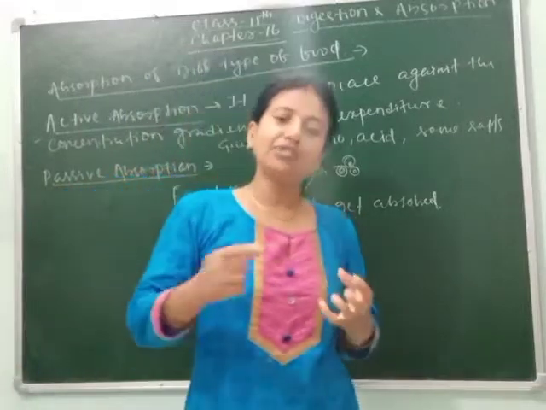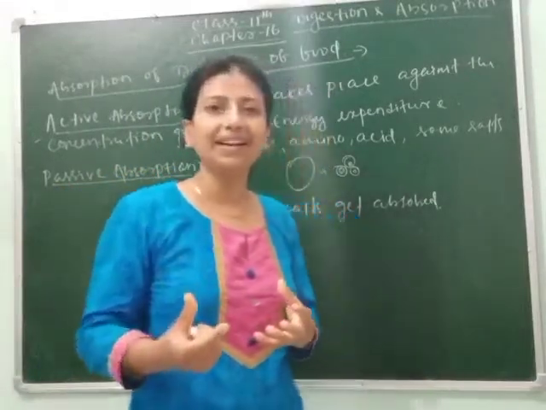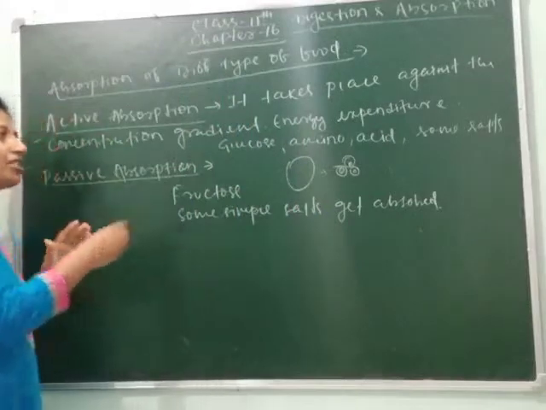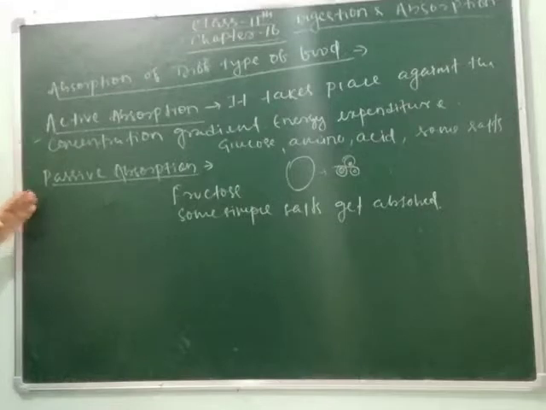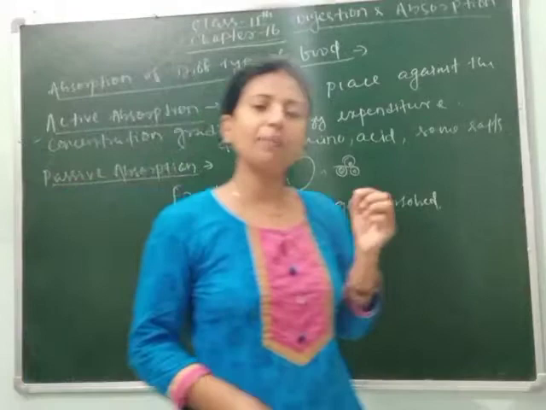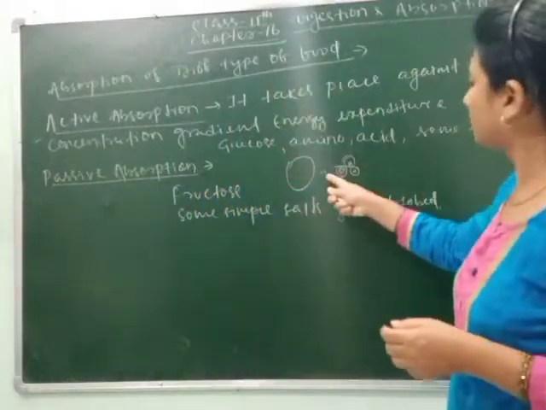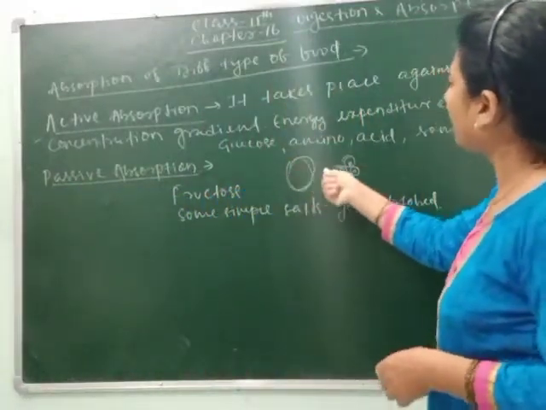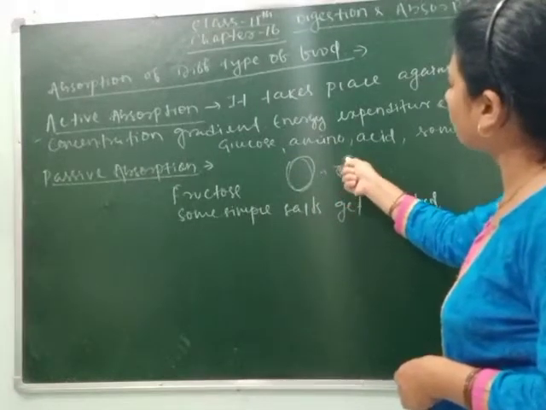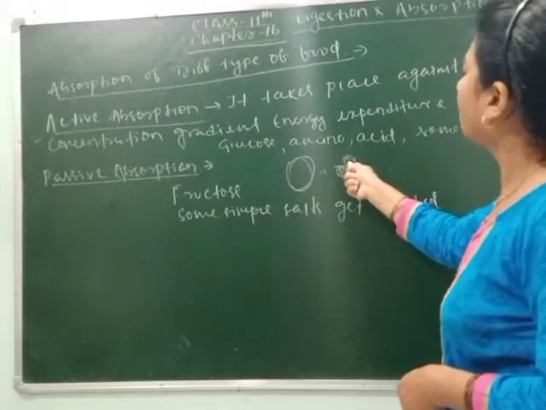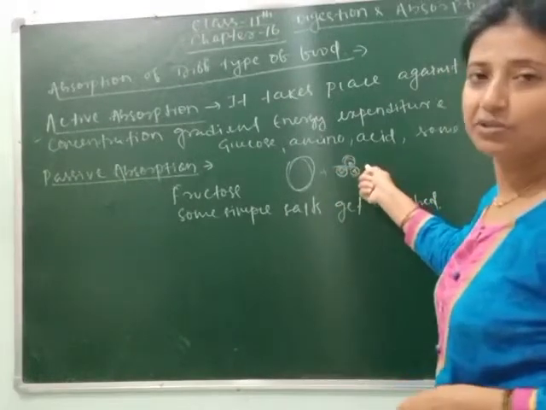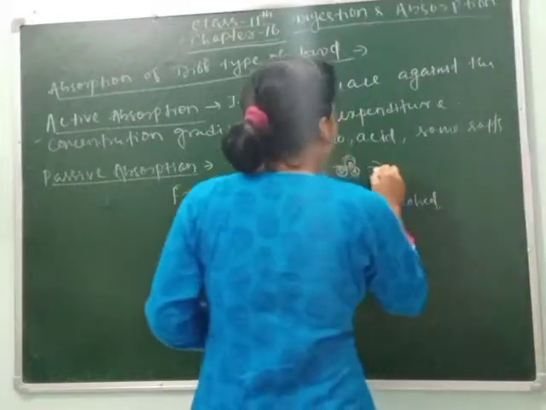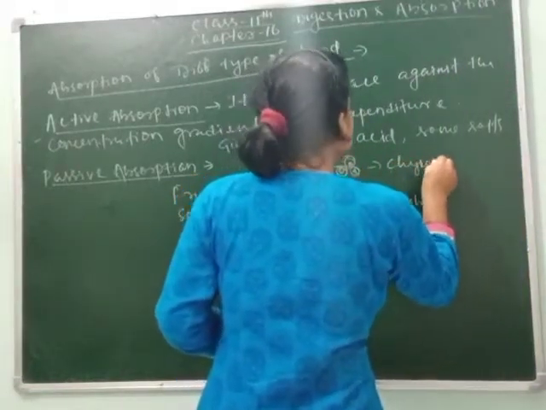Again, the absorbed food is moved through the blood and lymph circulating in our body. Here I want to tell you another thing: the large fat globules get converted into small fat globules covered by a protein coat, and after this they are absorbed by the lacteal villi of the small intestine. They are called chylomicrons.